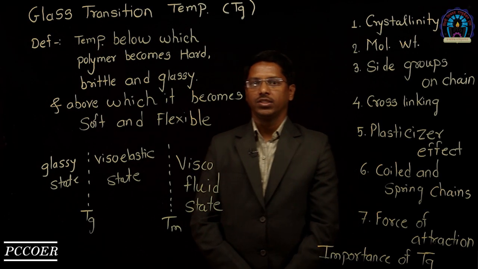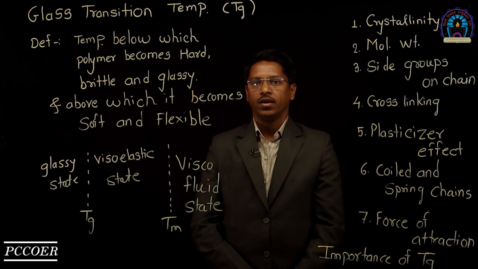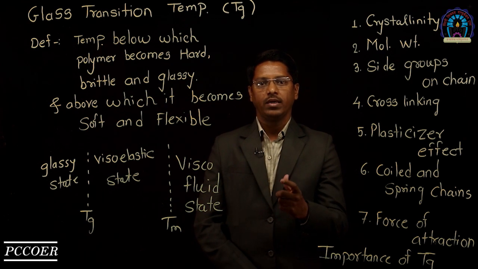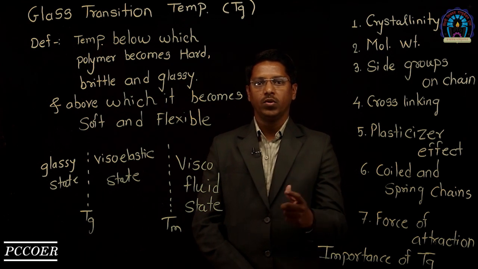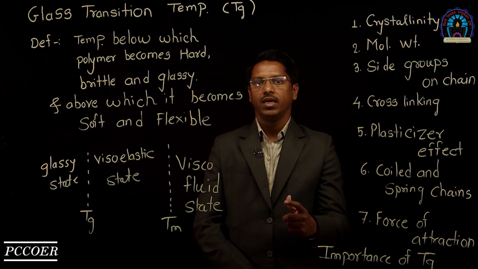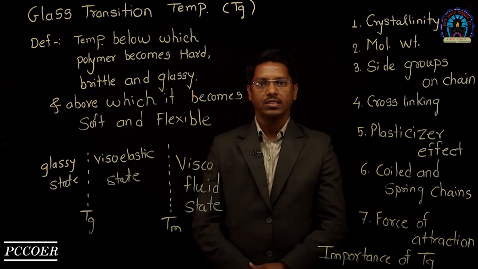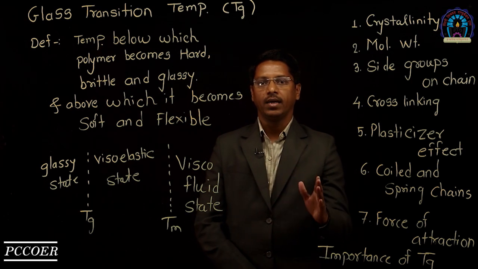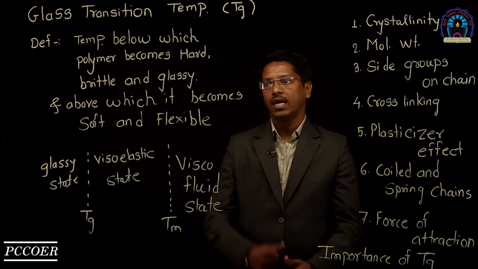Let's discuss the glass transition temperature, Tg. Consider an ordinary rubber ball. If it is cooled below minus 70 degrees Celsius, it becomes so hard and brittle that if you throw it on a hard surface, it will break like glass. So why is this happening?